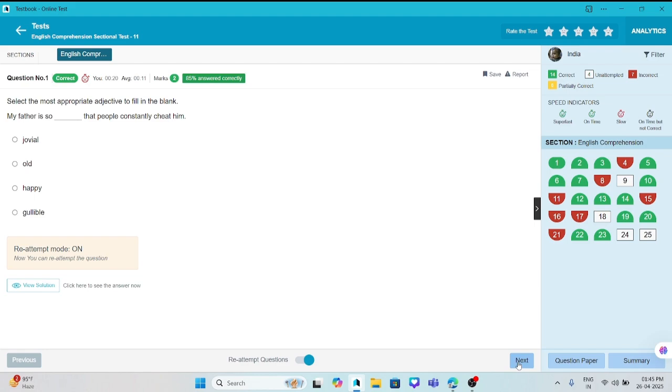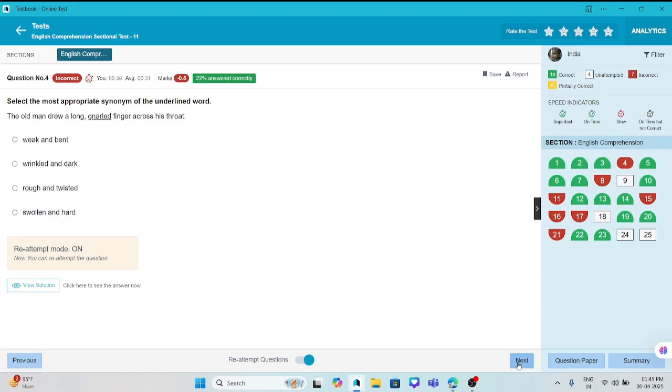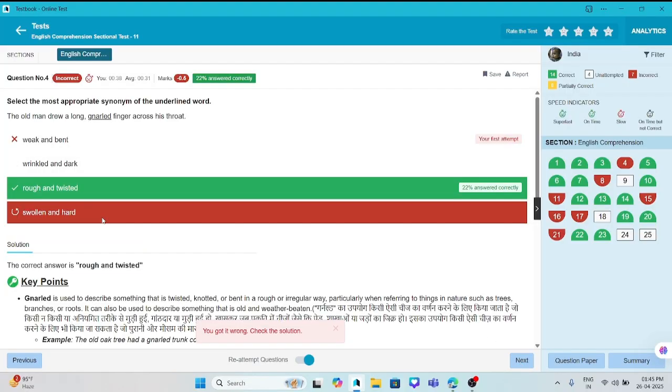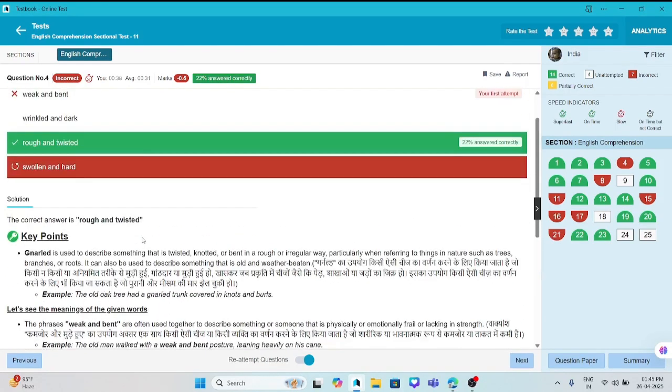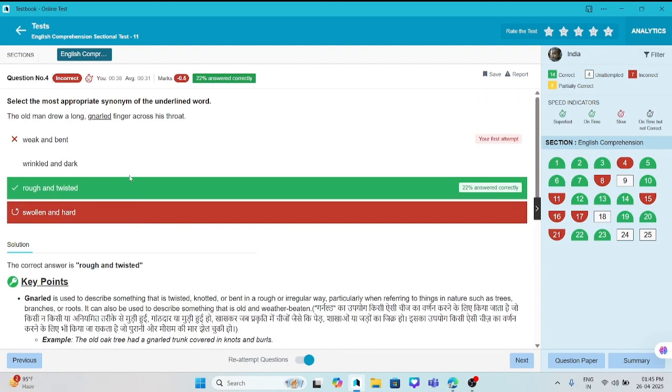This synonym is correct. This is also correct, and this spelling was also correct. Tell me your comments, what you think. How do I get this correct?